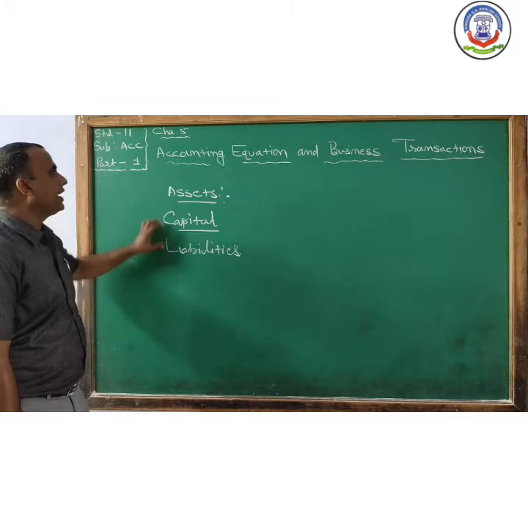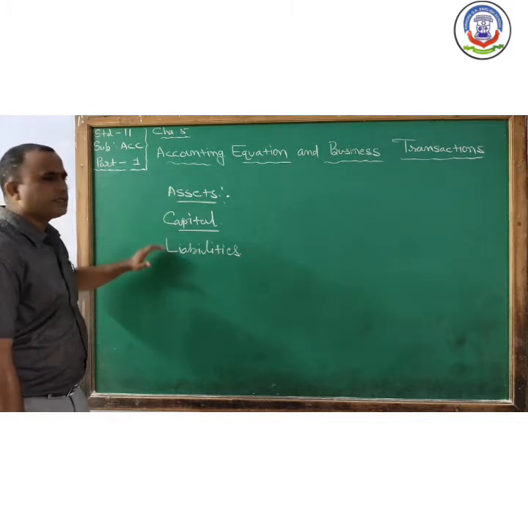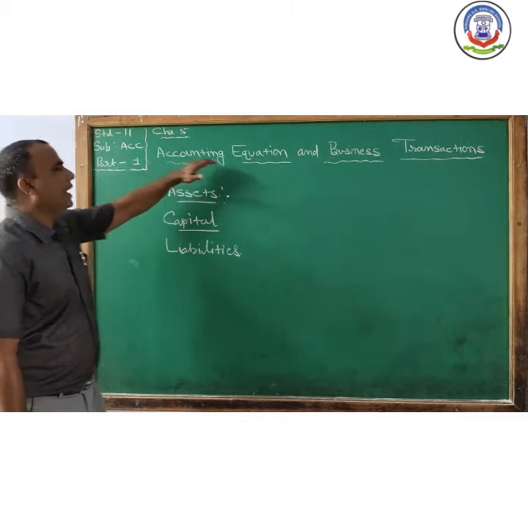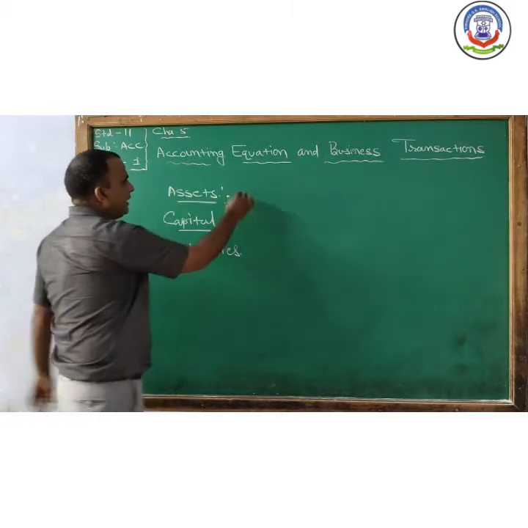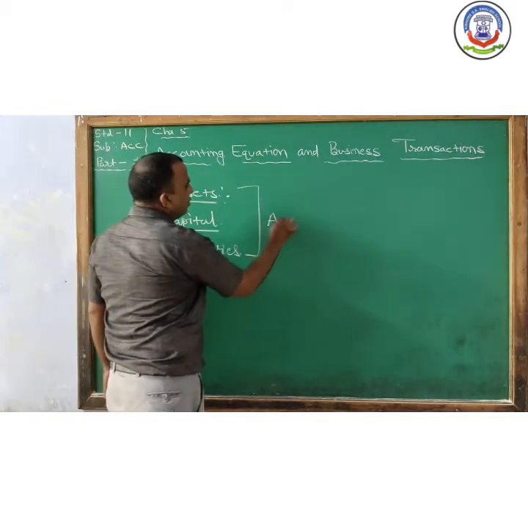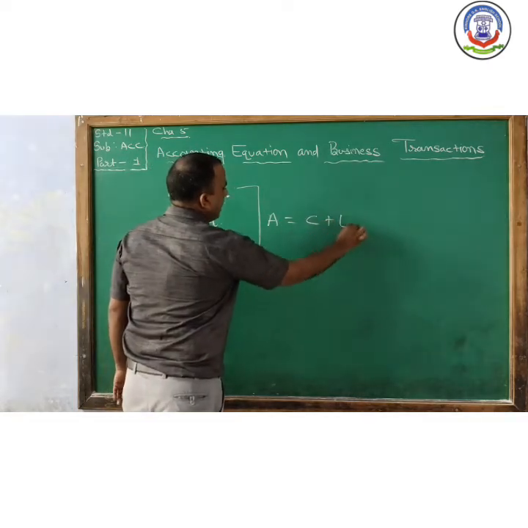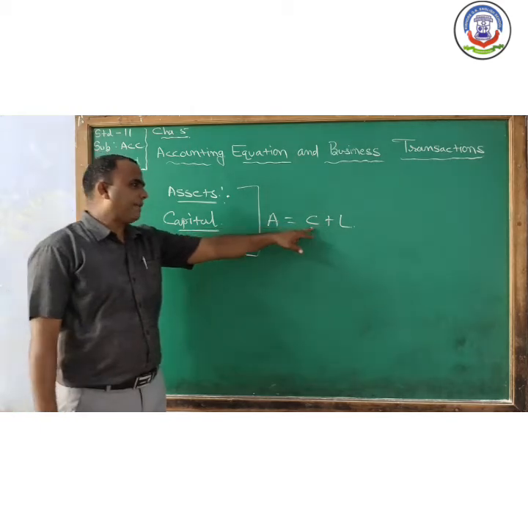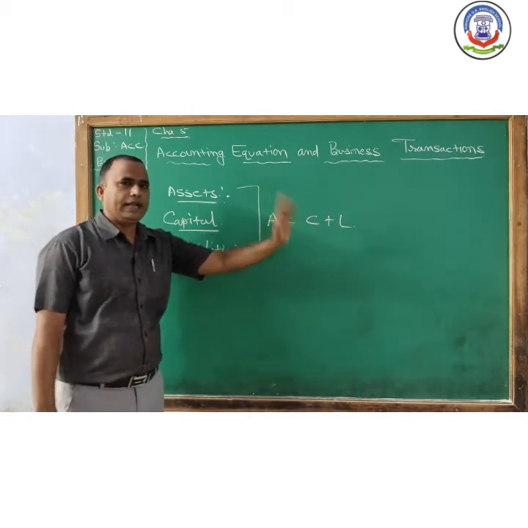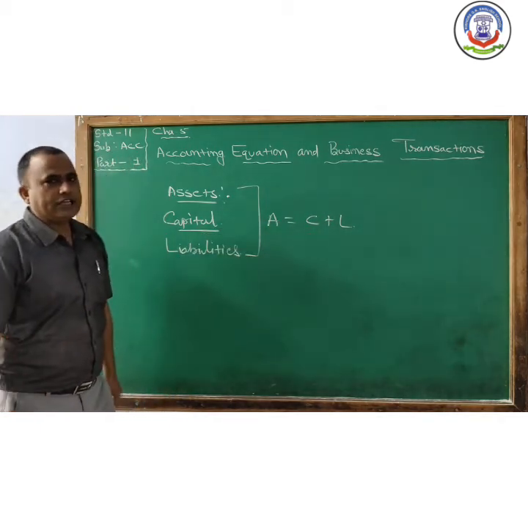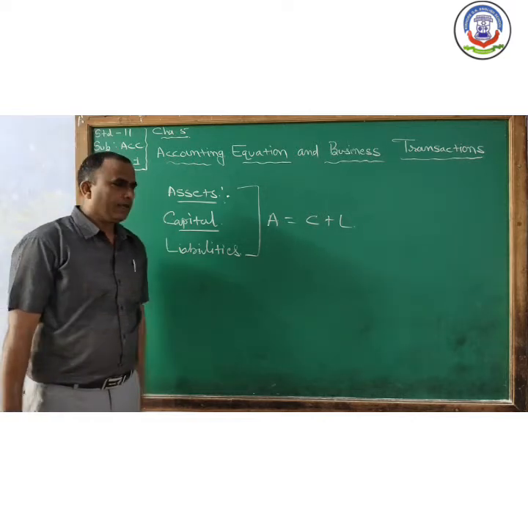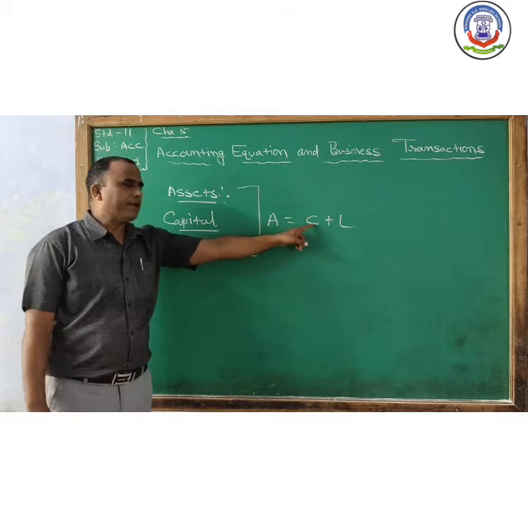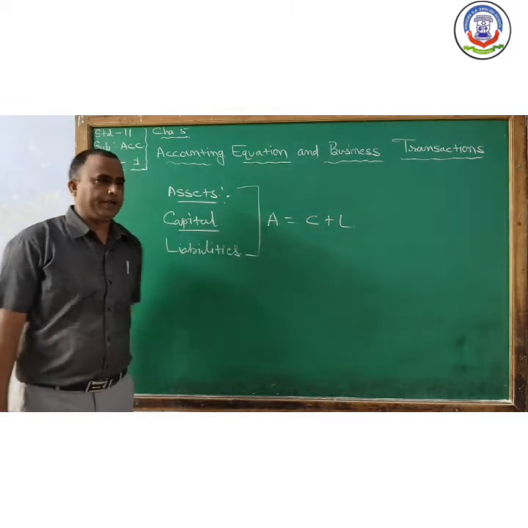The different category means with the help of these three words, we make one accounting equation, that is A is equal to C plus L. A for assets, C for capital and L for liability. It means as per this accounting equation, A is always equal to capital plus liability.